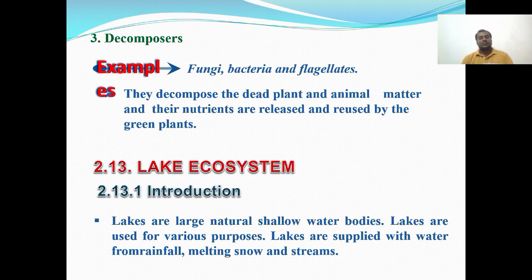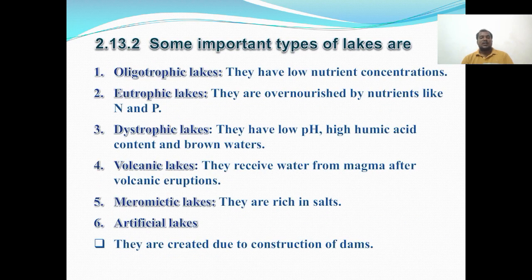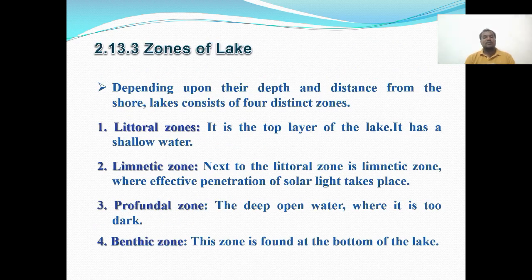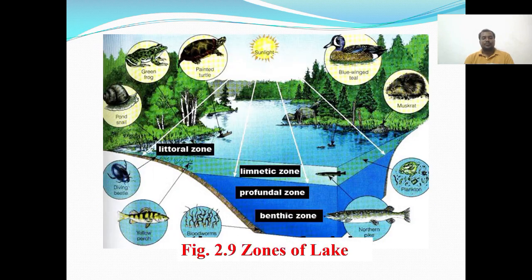Then lake ecosystem. So in this lake ecosystem, some important types are oligotrophic lake, eutrophic lake, and dystrophic lakes, organic lakes, meromictic lakes, artificial lakes, and zones of lake. In these zones of lake, depending on their depth and the distance from the shore of the lake, the first one is littoral zone, limnetic zone, profundal zone, and benthic zone. This is the picture of zones of lake.